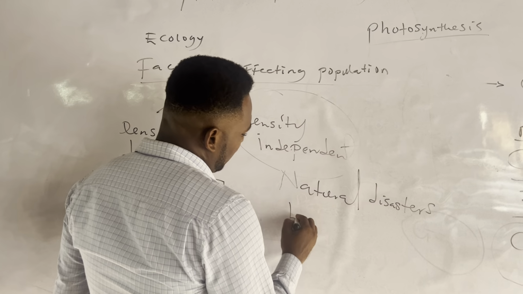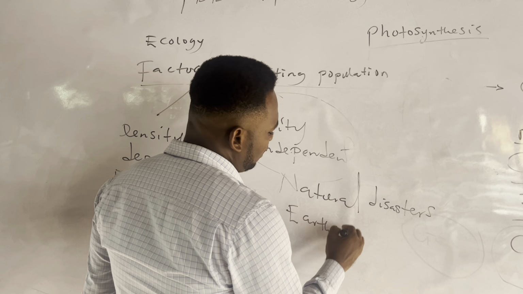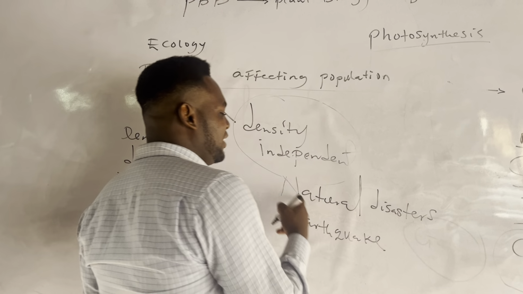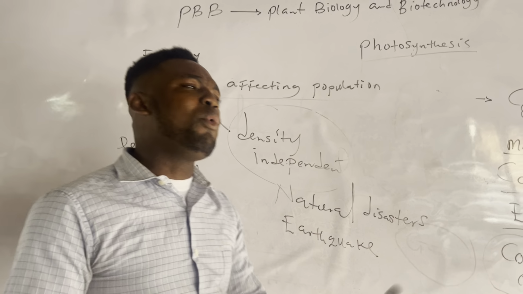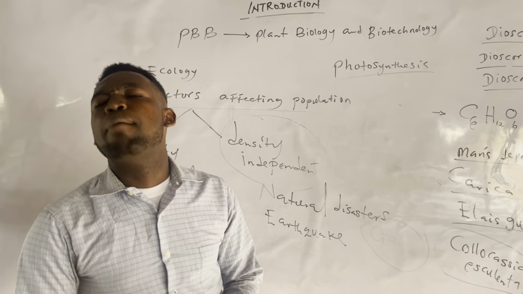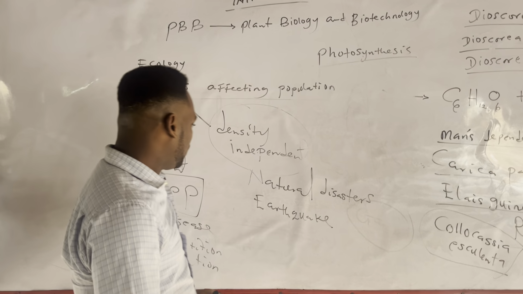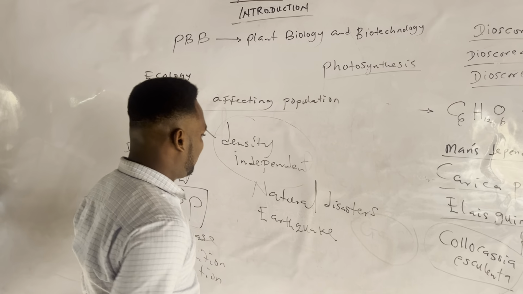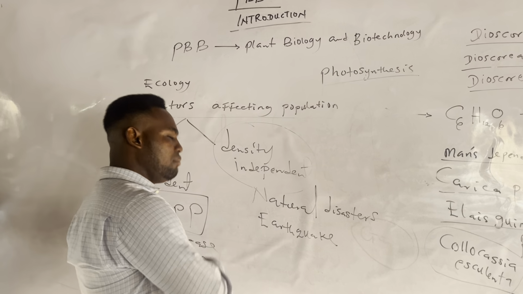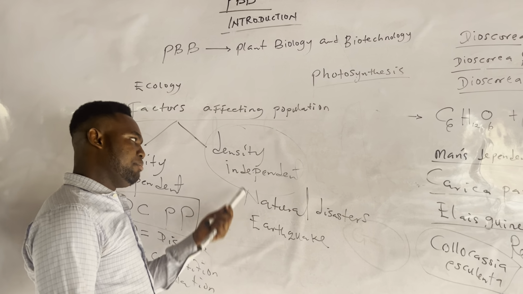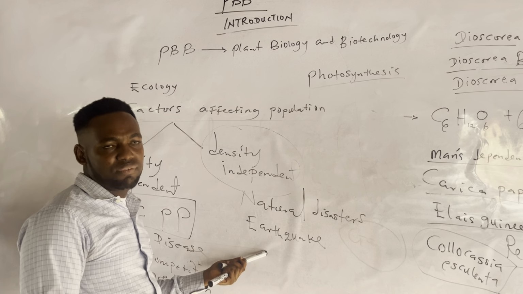Earthquake is an example. Earthquake is a natural disaster. When an earthquake comes here, it does not ask you how many of you are here. It wipes out everybody here. Whether we are 10, whether we are 100, whether we are 500, it will take its course. It means that density does not affect this kind of factor.